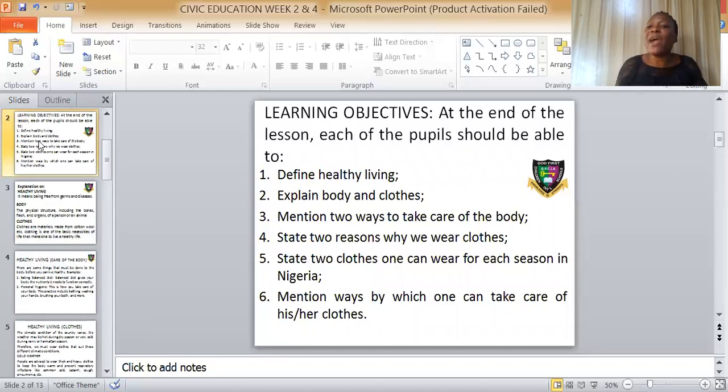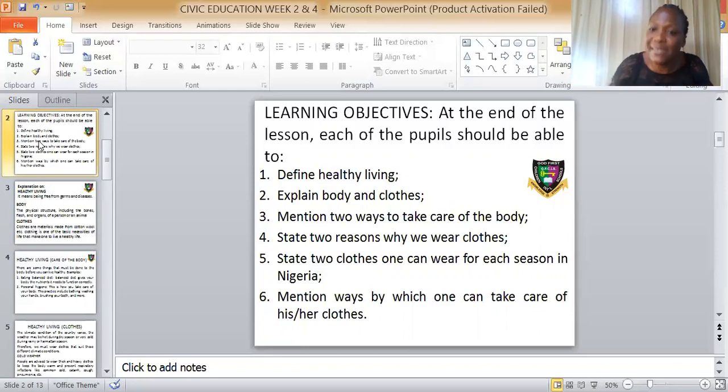And we also are to know two ways to take care of the body. What are the two ways to take care of our body? Number one, eating a balanced diet. And we say a balanced diet comprises the 6 classes of food in the right proportion. Number 2 is observing your personal hygiene. Bathing, how many times in a day? Twice. When and when? In the morning and at night.